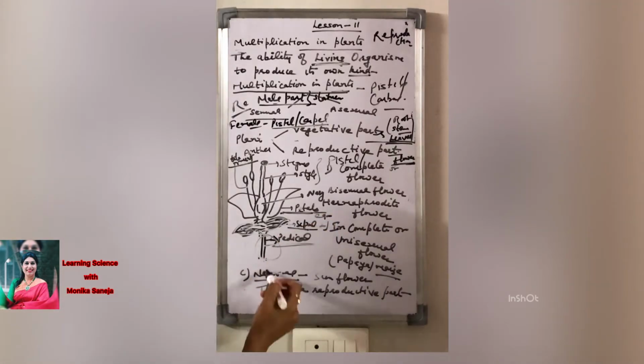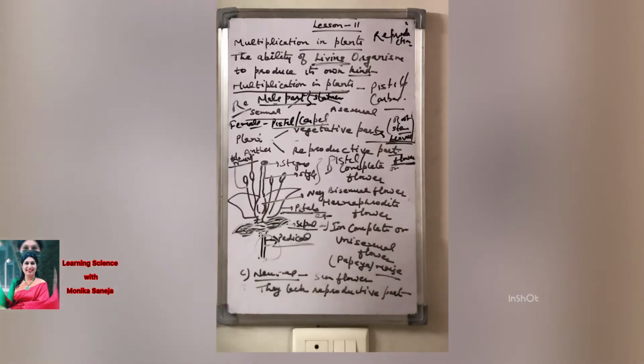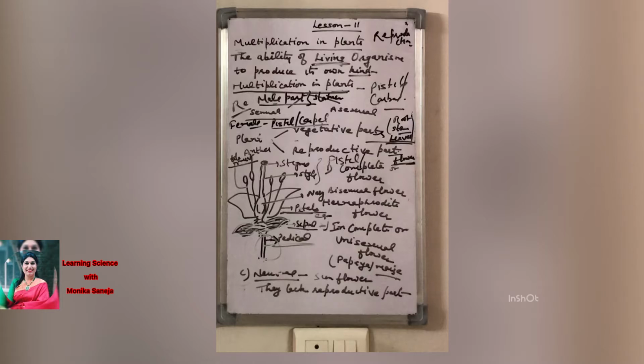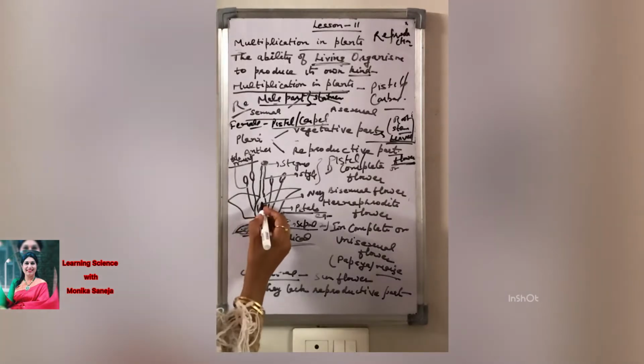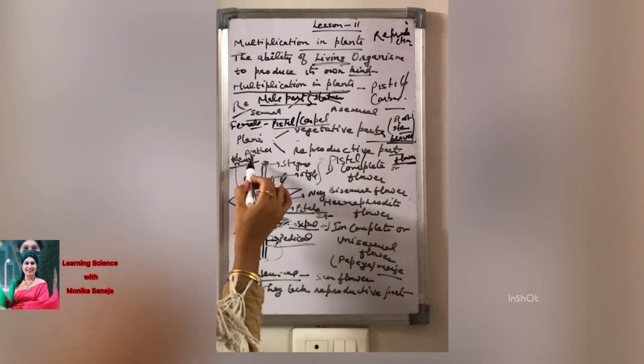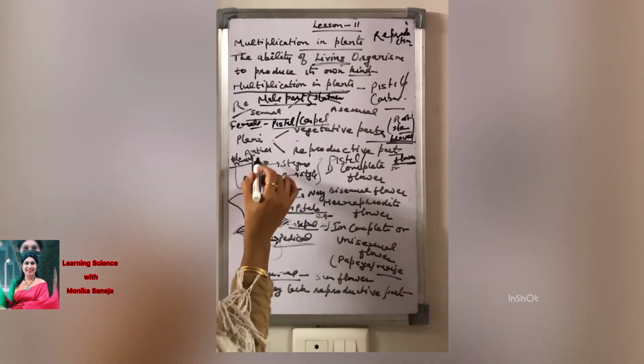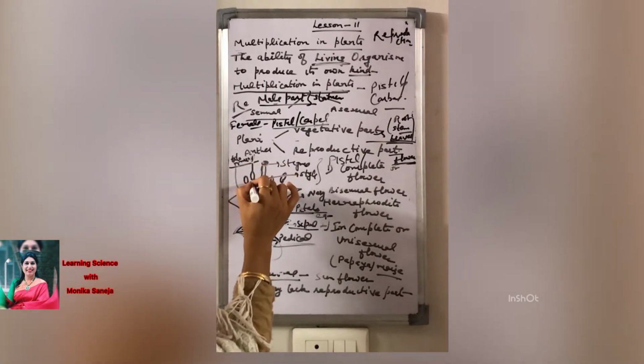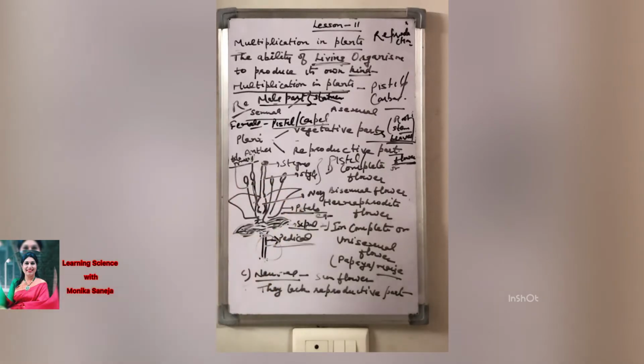The parts which are involved in multiplication or reproduction are the male part and the female part. I am just discussing the male and female part again. The female part consists of three subparts. Stigma, you can see here, a long tube-like structure is the style, and here this is the ovary, and inside the ovary ovules are present. And here the male part is the stamen, which consists of a bulb-like structure, the anther, and a tube-like structure called the filament.